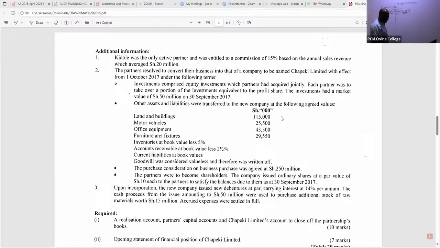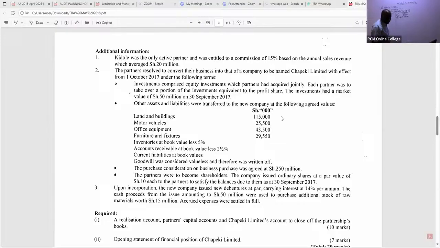Then we have motor vehicle, at fair value, not net book value, because now we are in the company's premises, the one taking them over. So motor vehicle is 25,500. And then we have office equipment, 43,500.